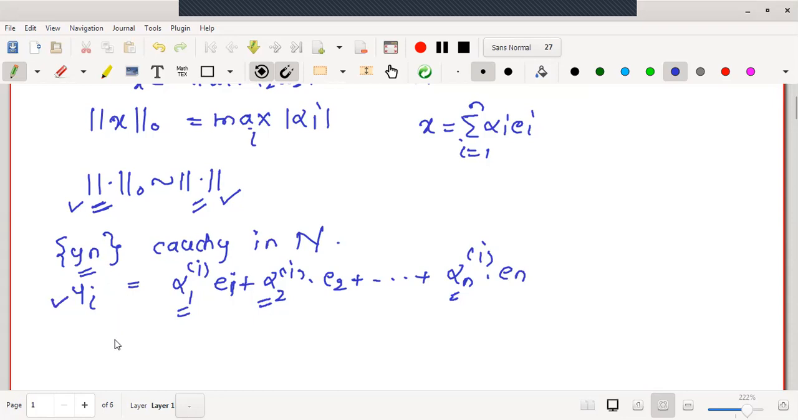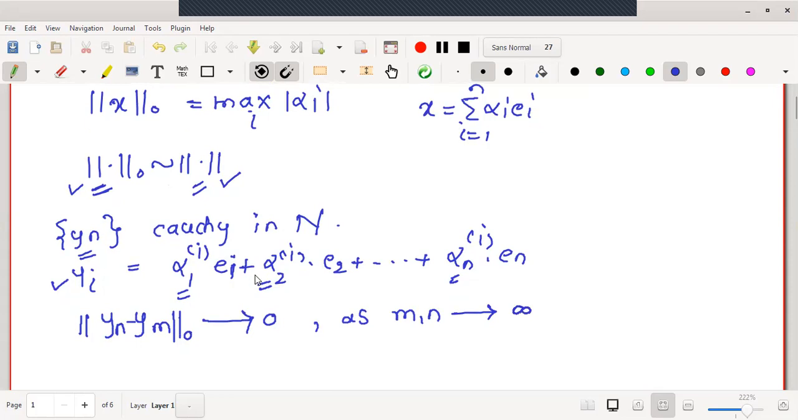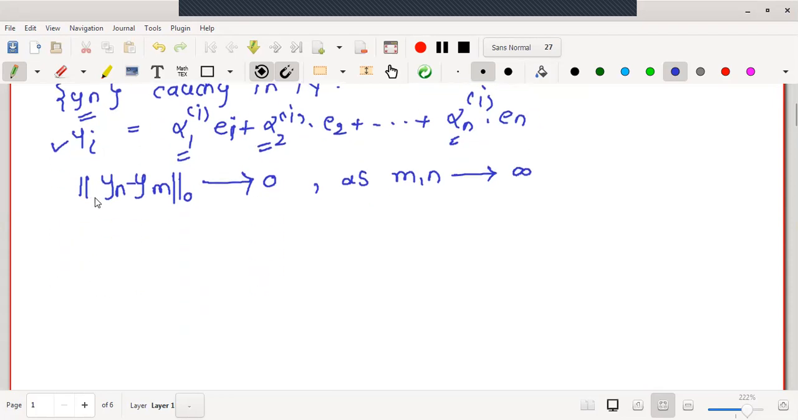Now, as the sequence is Cauchy, what can I write? The norm 0 of y_n minus y_m tends to 0 as m, n tend to infinity. Now let us use the definition of norm 0. Norm 0 is the maximum among the scalars used to write this vector y_n minus y_m. Therefore, suppose I am writing this.